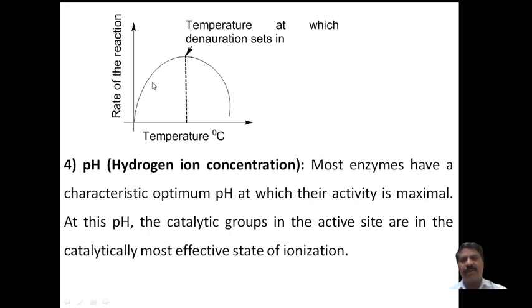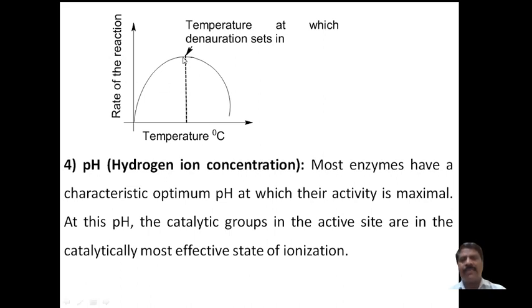From the left side, the rate of the reaction increases up to this optimum temperature, and from the right side, the rate of the reaction also decreases. Therefore, this indicates the optimum temperature. At the optimum temperature, the rate of the reaction is maximum, and beyond that, the rate always decreases on both sides.